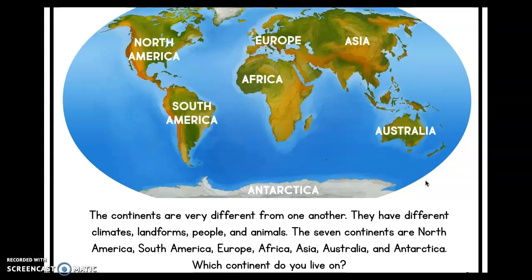So the continents are very different from each other. They have different climates, which means like their temperature. They have different landforms, they have different people and different animals. The 7 continents are North America, which is where we live, South America, Europe, Africa, Asia, Australia, and Antarctica. So which continent do you live on? We live in North America.